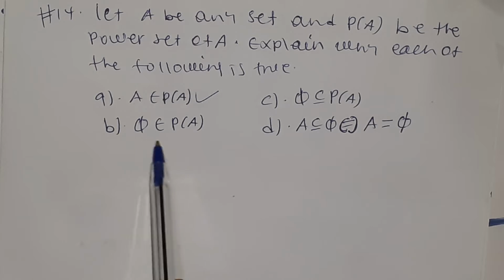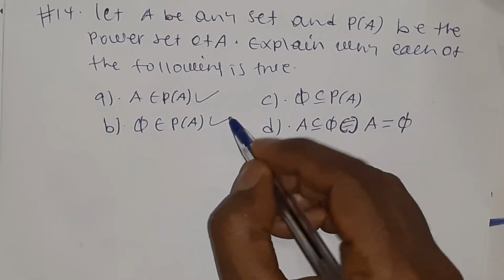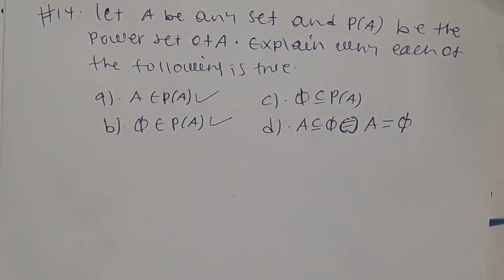B, the empty set is an element of the power set of A. We know that the empty set is a subset of any set, so the empty set will be the trivial, or simply the first, element of the power set of every set. So this is true because the empty set is a subset of any set.